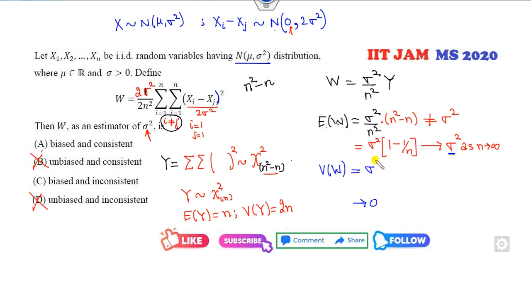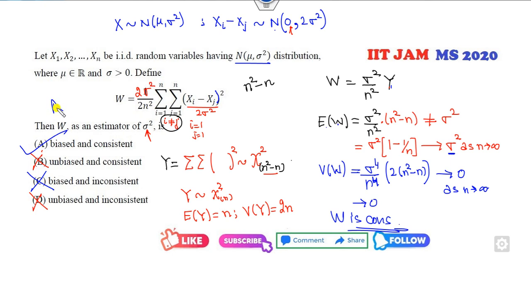The variance is sigma 4 over n 4 outside, and the variance of Y will be twice n square minus n. Clearly the numerator has degree 2 and the denominator degree 4, so it goes to 0 as n approaches infinity. So yes, W is a consistent estimator. So inconsistent cancel, consistent is the right answer.